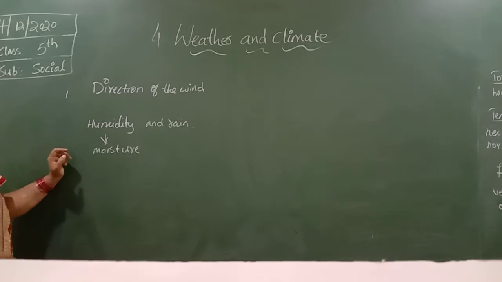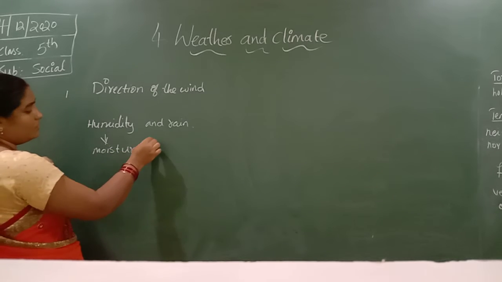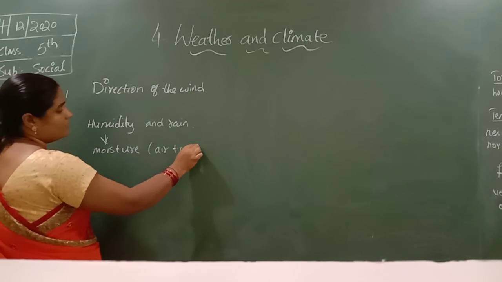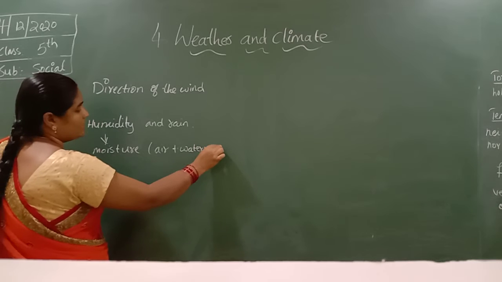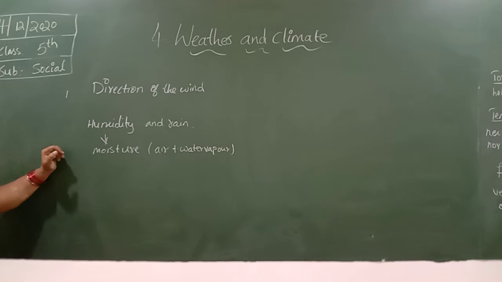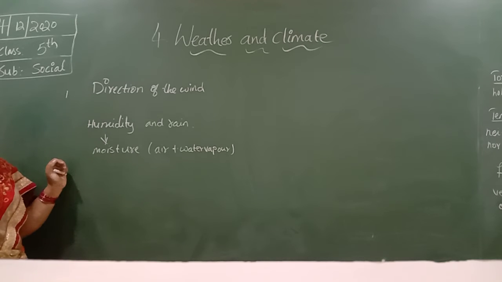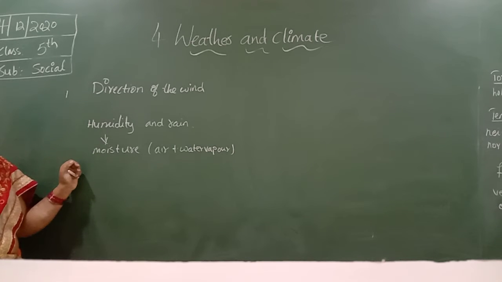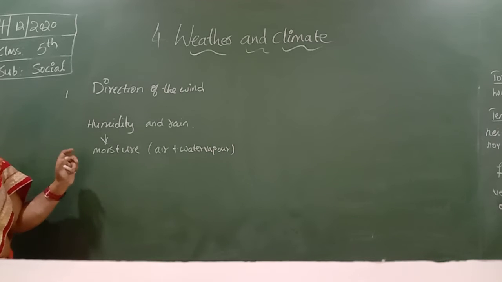In the equatorial region, it is very hot and humid. What is the meaning of moisture? The presence of water vapor in the air is known as moisture. So in the equatorial region the climate is very hot and humid, and it gets a lot of rainfall due to humidity. It is hot due to the direct sunlight.